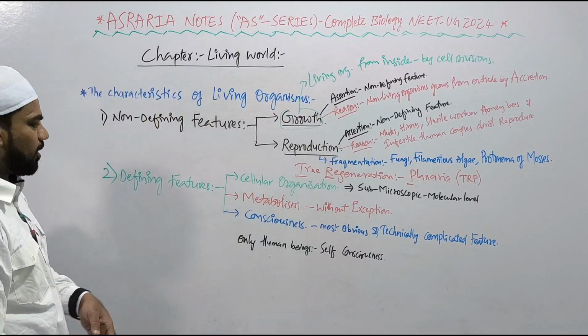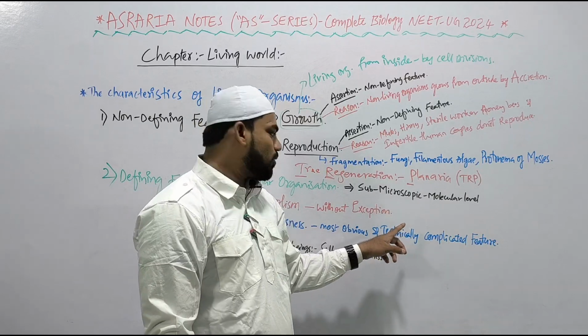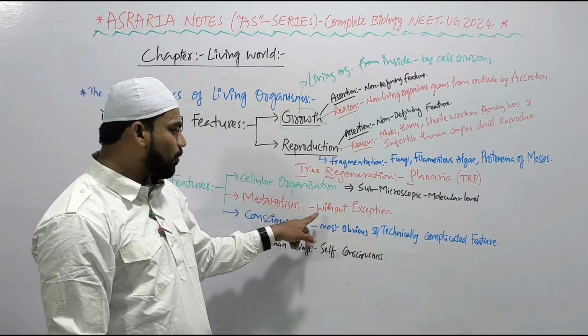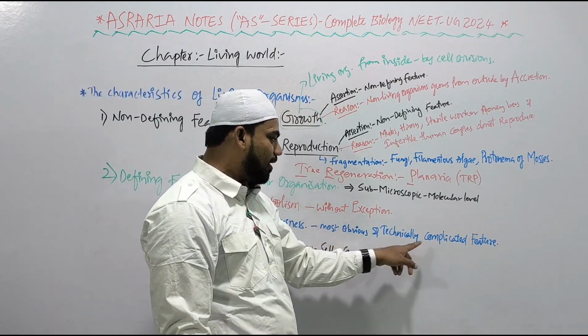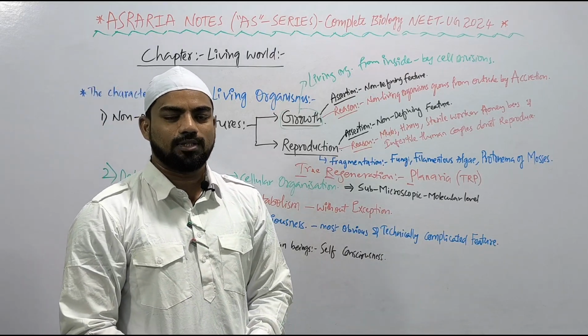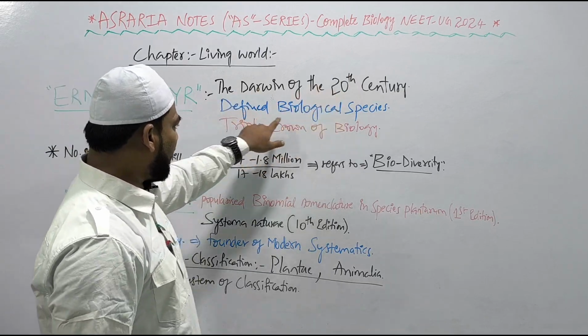Defining features of living organisms are cellular organization, metabolism, and consciousness. Biological organization of living organisms starts with the submicroscopic molecular level. Metabolism is a defining feature of all living organisms without exception. Consciousness is a defining feature which is the most obvious and technically complicated feature. Only human being is aware of himself. That shows self-consciousness.